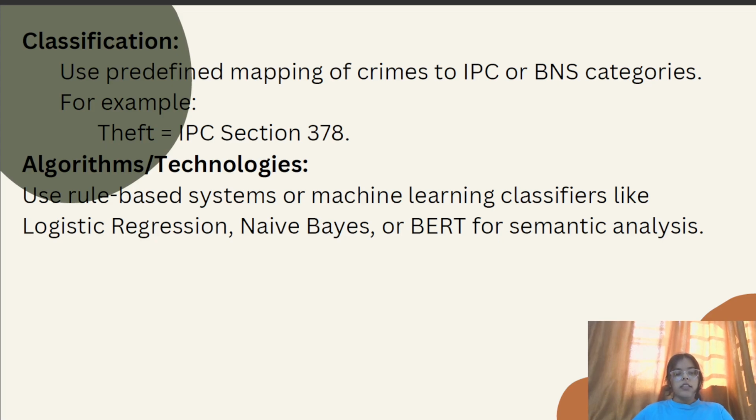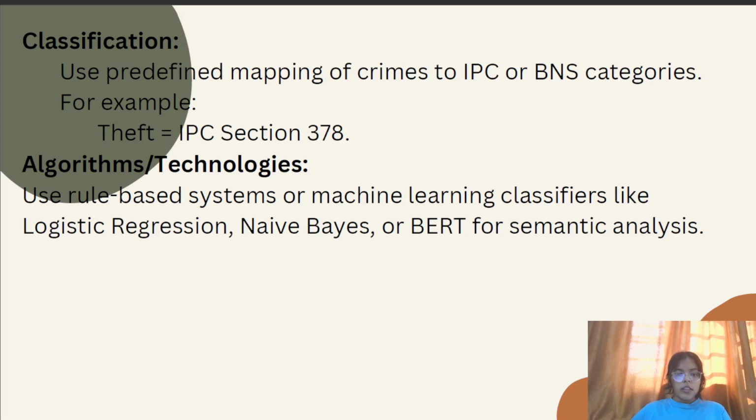For example, theft equals IPC section 378. There are many IPC and BNS sections, so this process will identify which IPC section matches the complaint. Like in this complaint, there was a theft. So IPC section 378 matches theft, and that will be given.